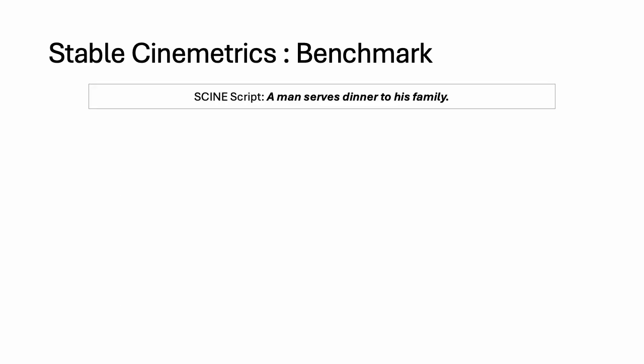Let's walk through an example. We start with a very simple script. A man serves dinner to his family. This is our narrative core. It tells us what happens, but not how it looks or feels.